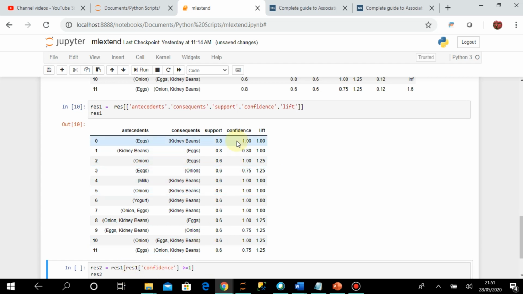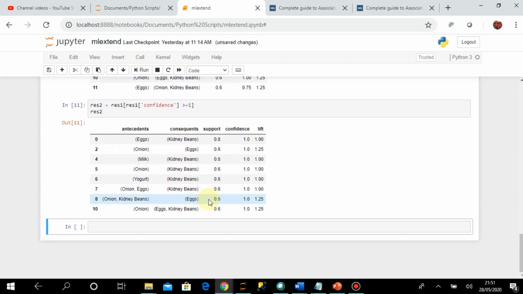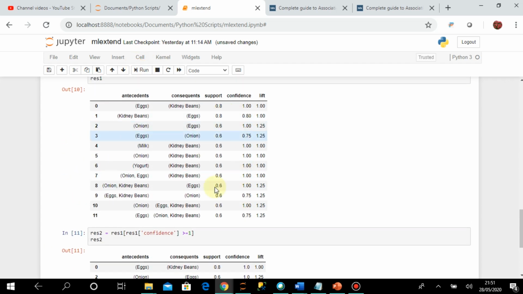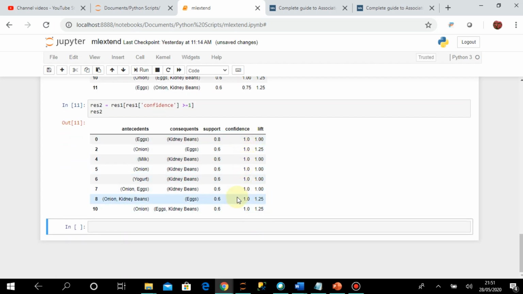Maybe I need only the records having confidence greater than or equal to 1, so I can just do that. I'm creating another data frame where I will put only the records having confidence greater than or equal to 1. If I do this, you can see now that it is just the filtered version of this, and here all the confidence values are greater than or equal to 1.